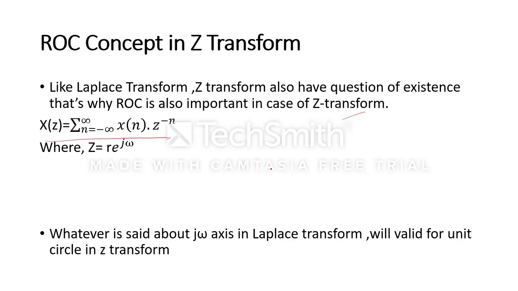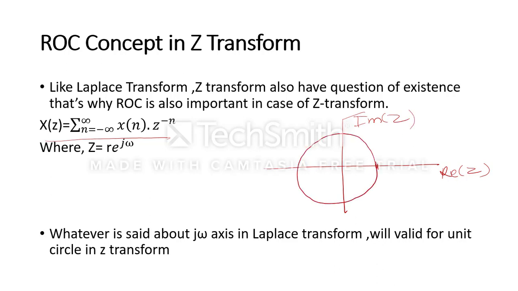This will be the real axis for Z transform, and this will be the imaginary axis. Suppose r is over here, so we are going to plot a circle because r is our radius, a constant value, but because of omega the angle is going to change from 0 degrees to 360 degrees. That's why the ROC of the Z transform is always in the form of a circle.